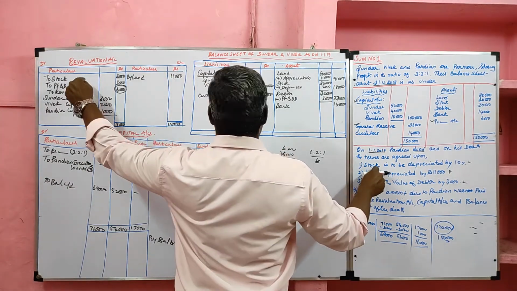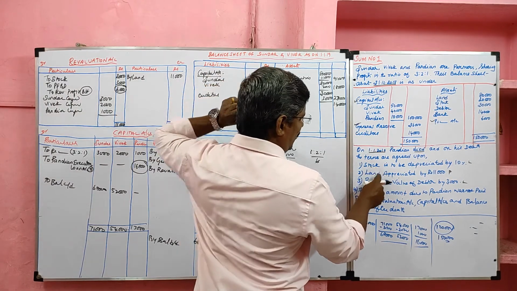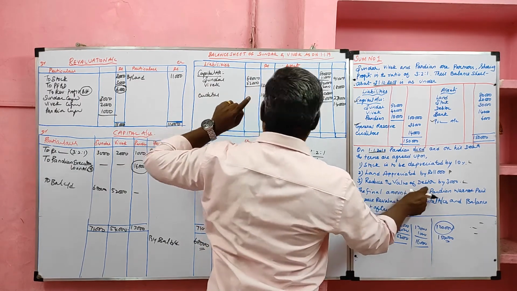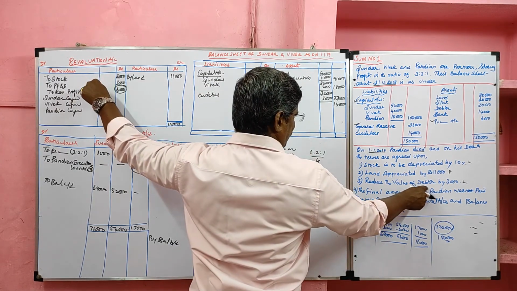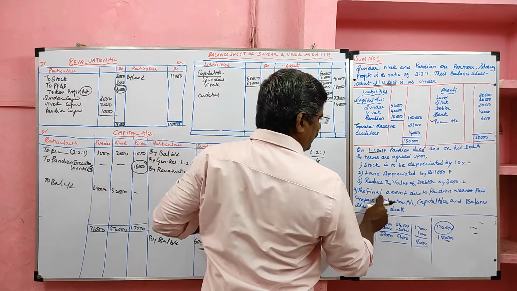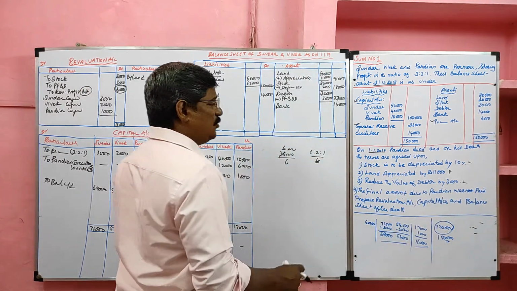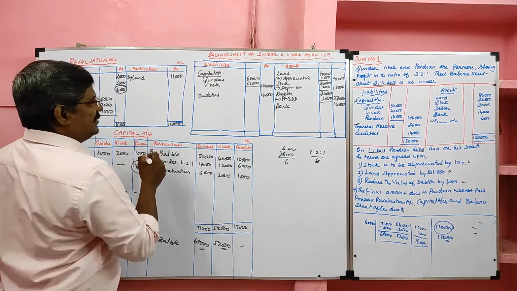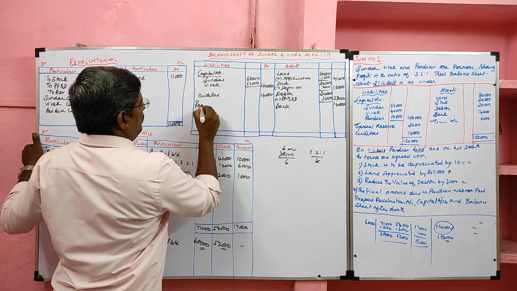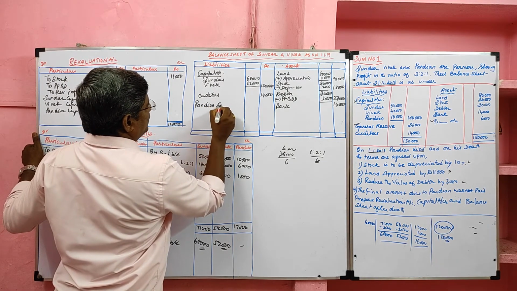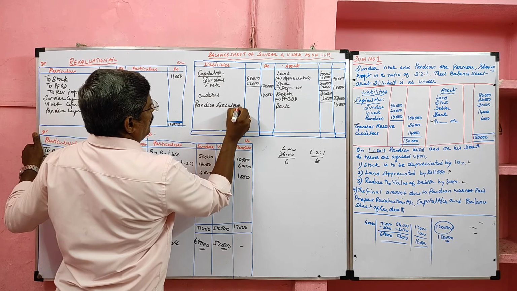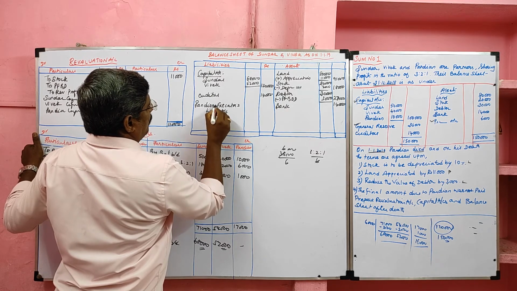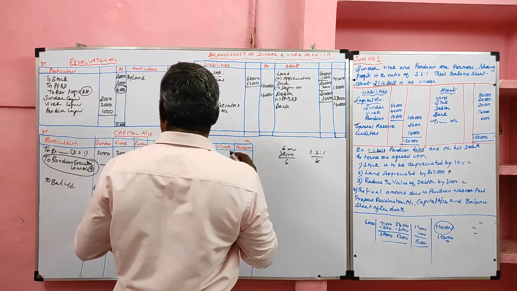Before totaling the balance sheet we should go through the adjustments. Stock depreciated, it is a loss item and deducted from stock. Land appreciated, it is a profit item, added to land in the balance sheet. Reduce the value of debtor, it is included in the loss items of revaluation and deducted from debtor. Then the final amount due to Pandian was not paid, so it was transferred to Pandian executor loan account. It will go to the new balance sheet liability side: Pandian's executor loan account, its value 16,000.